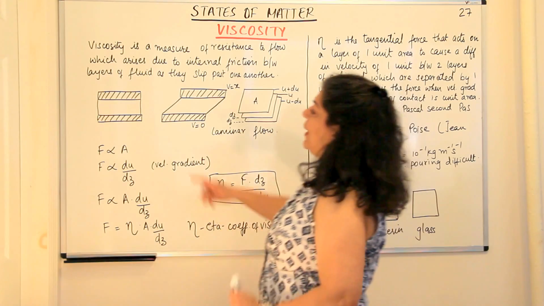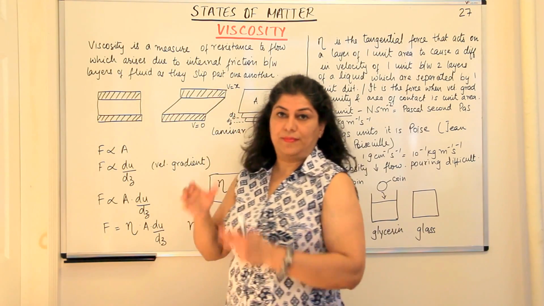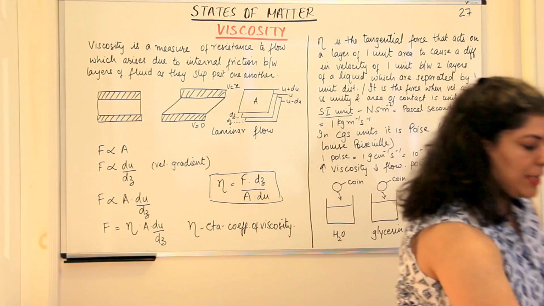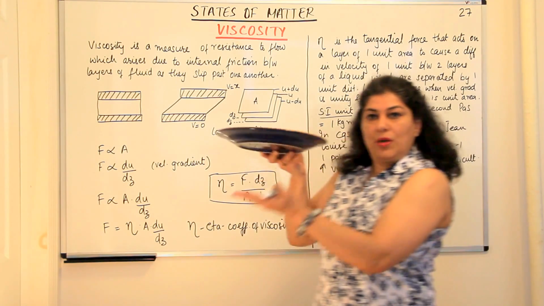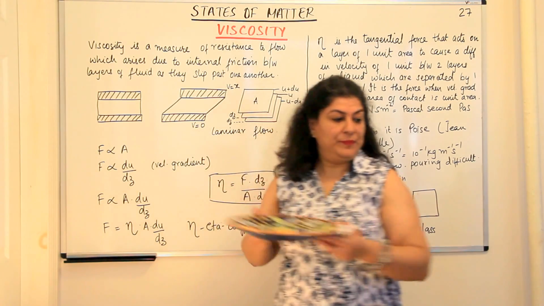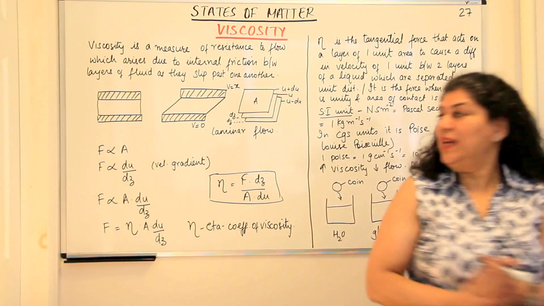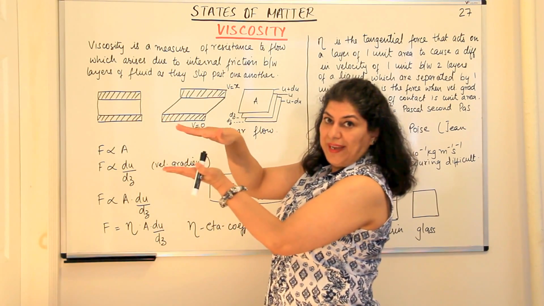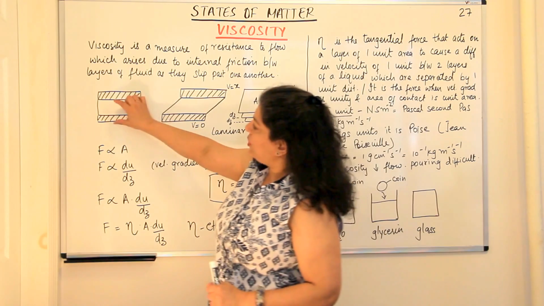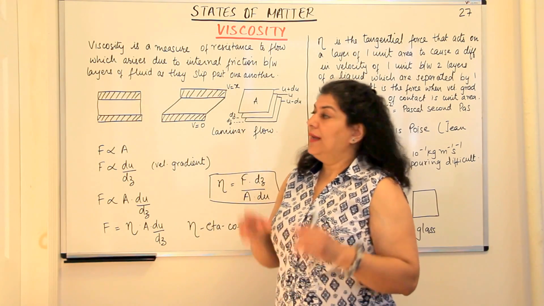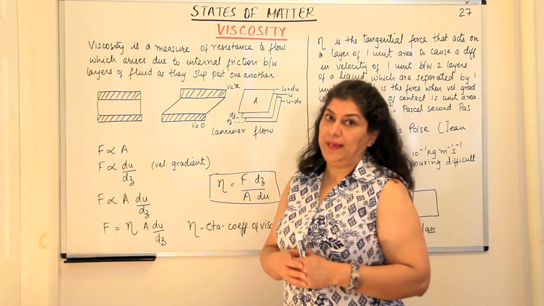Imagine you have a solid surface and another solid surface. You can imagine it as two of these plates, one below and one above, and you have liquid between them. And let us imagine that we have these two surfaces, like two plates or two sheets, and they are solid, but in between these we have a liquid. Now what are the forces that are into play here?